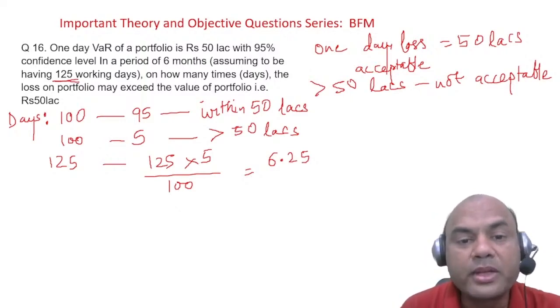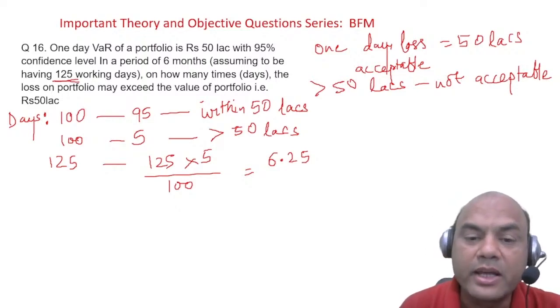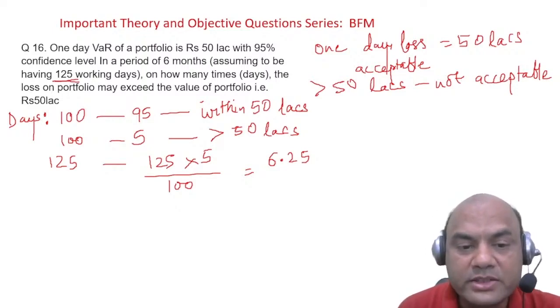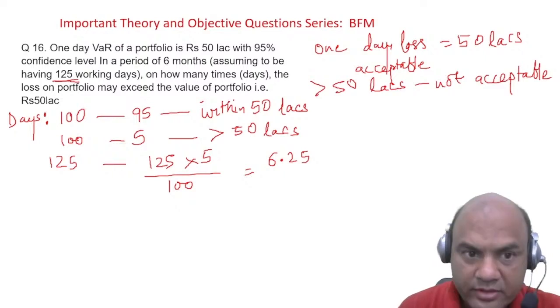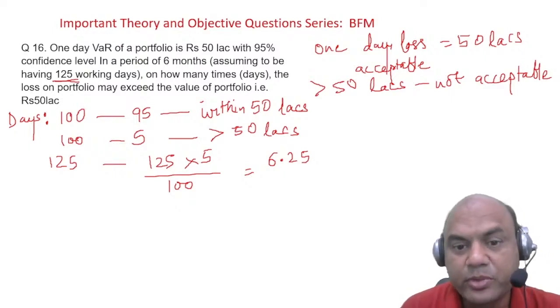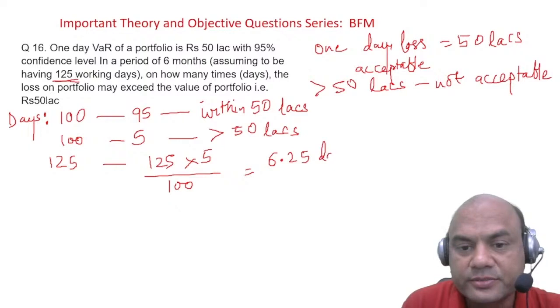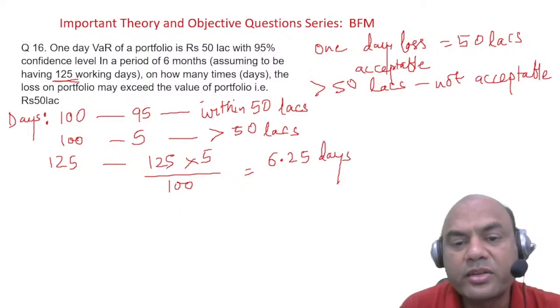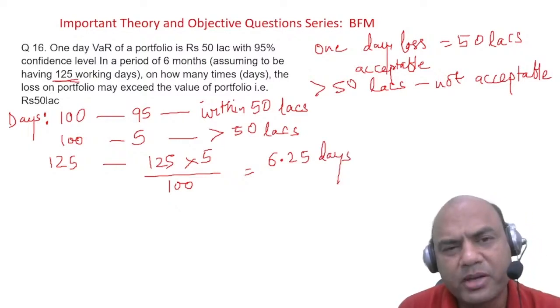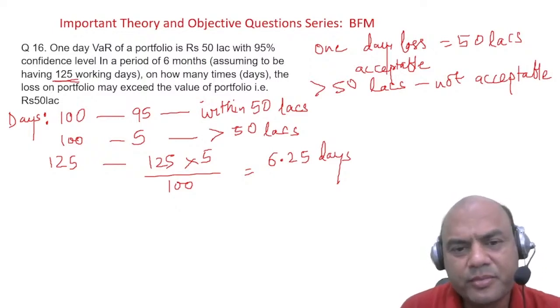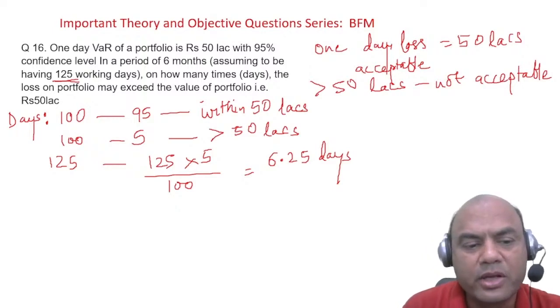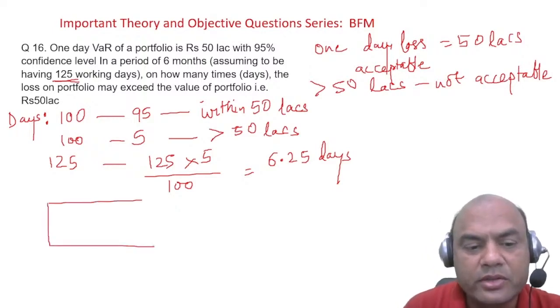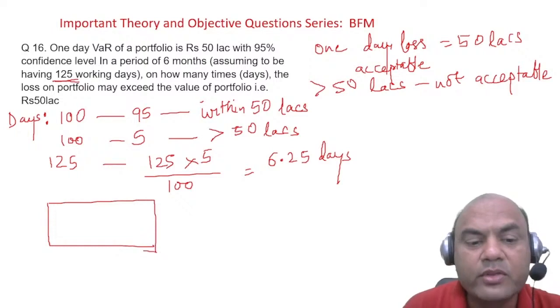On how many days may the loss of the portfolio exceed 50 lakhs? In 125 days, it is 6.25 days. You'll say, how can it be 0.25 days? But remember, you don't think that much in the exam. Whatever the answer is, write it in the block given. There are some questions where you don't have the options.